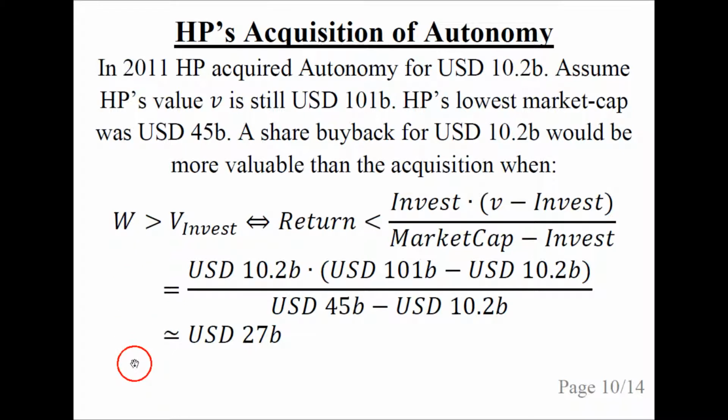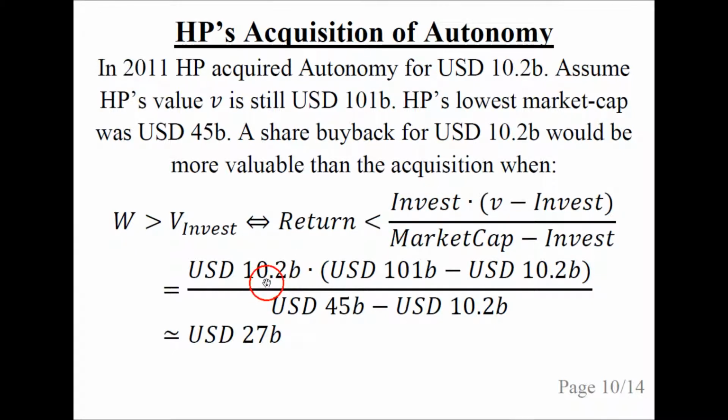So this is an equilibrium formula which is expressed regarding the return on the investment. It means that the value with the share buyback is greater than the value of the acquisition when the return on the acquisition is less than this amount, and we just plug in the numbers.